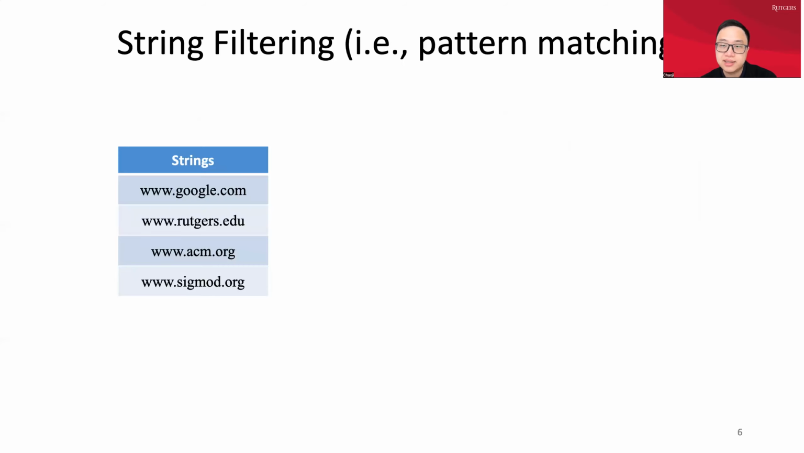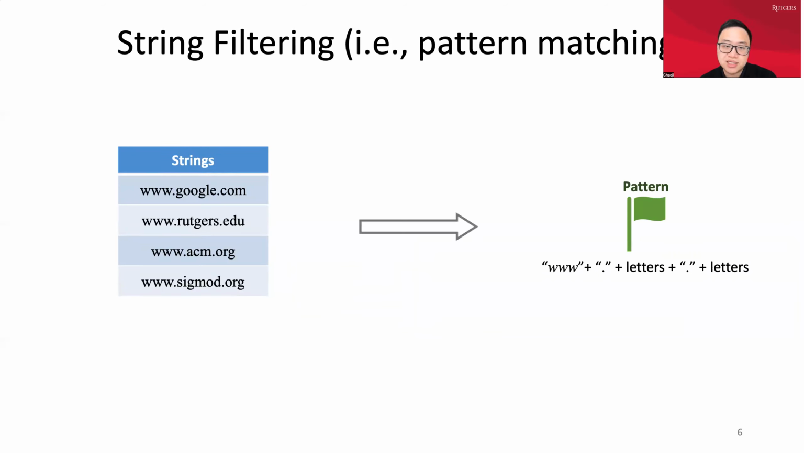So now let's take string filtering as an example to illustrate the details of programming by example. In the string filtering task, we need to learn some patterns matching all the given strings. For example, here we have 4 strings for websites. And we can see they have some patterns behind these strings, that all of these strings are formed by 3w.letters.letters.